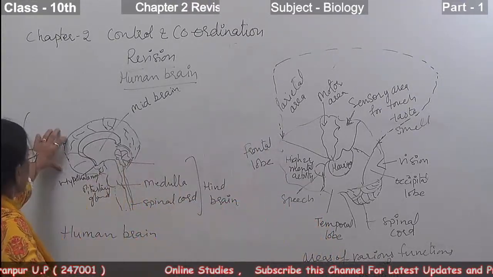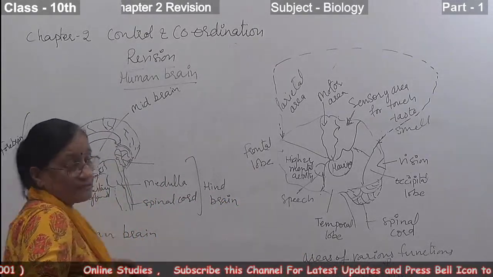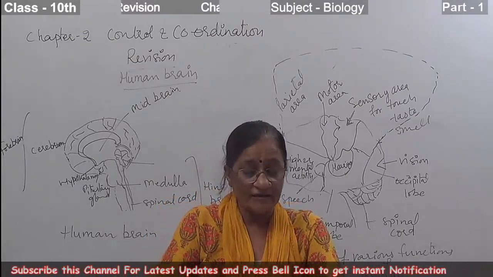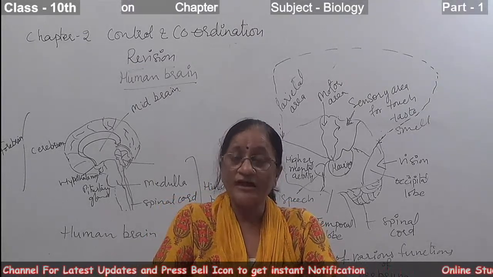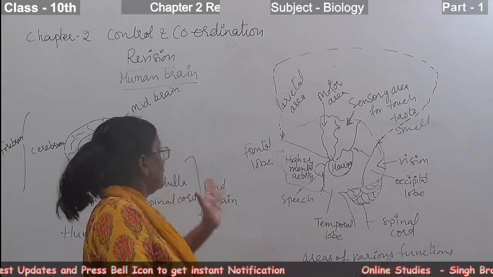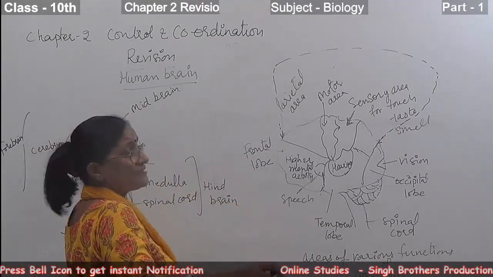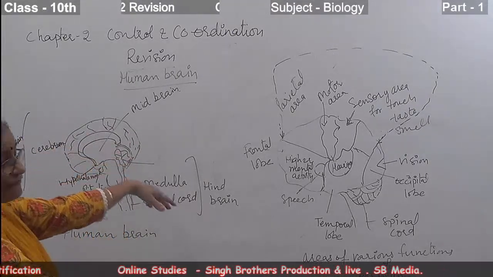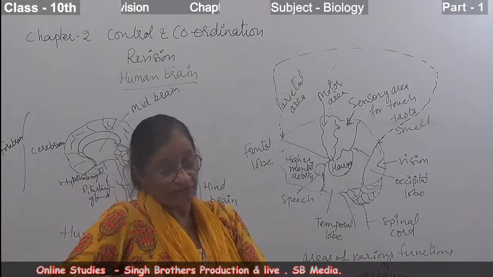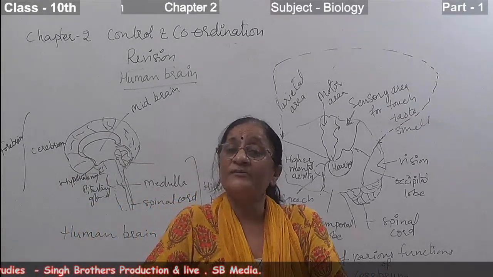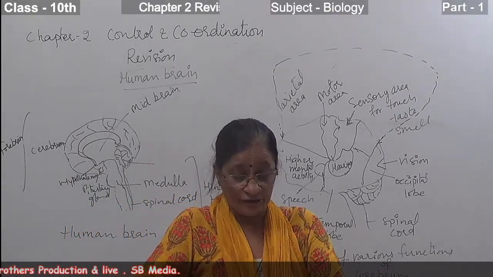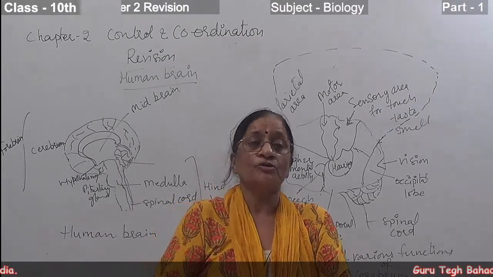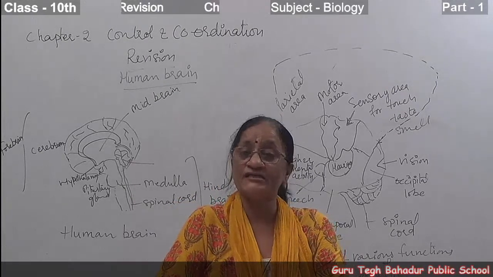It is divided into two parts called the left and right cerebral hemispheres. Each cerebral hemisphere is again divided into four lobes carrying out different functions.